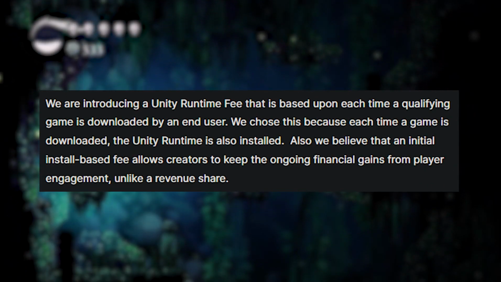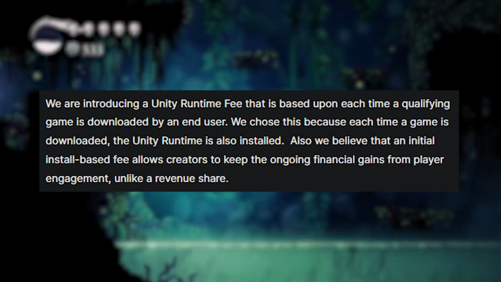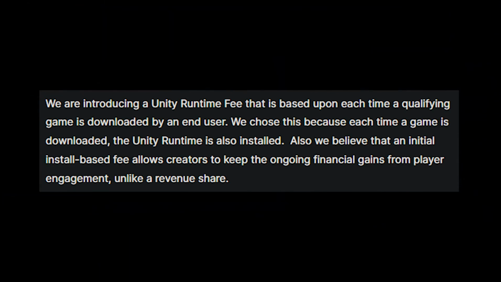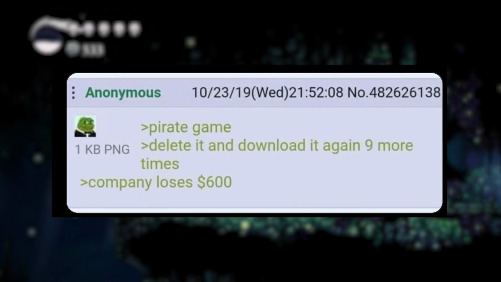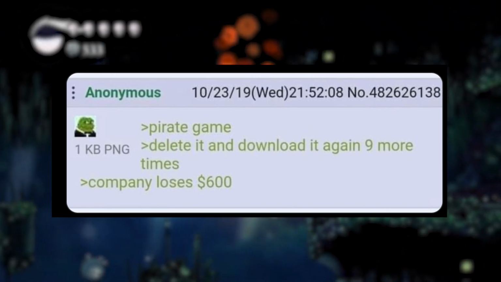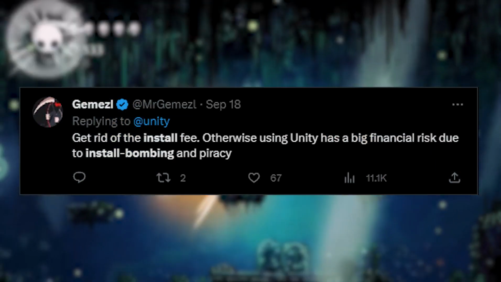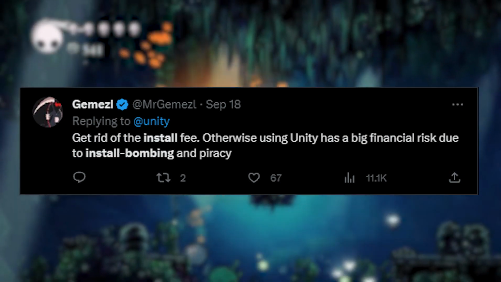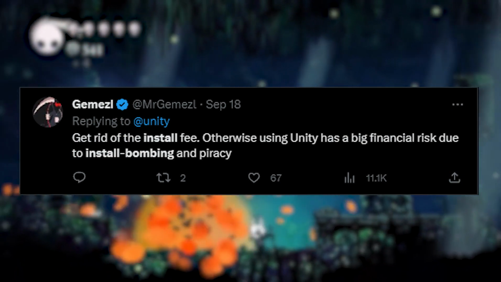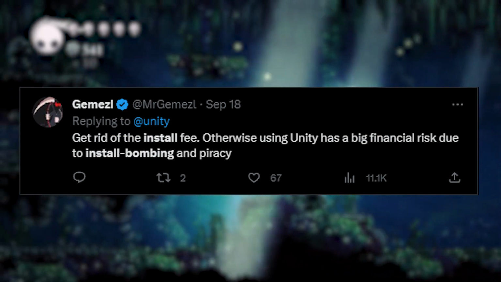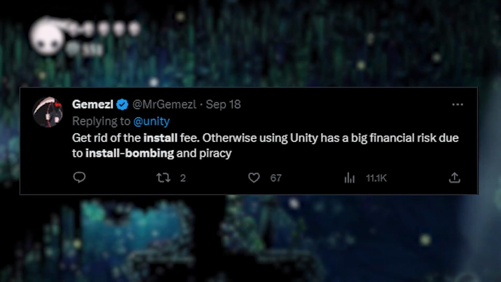Initially, Unity said it would charge developers per download and not per purchase. And yes, you heard me correctly, per download. So if someone downloads a game 3 times, the developer is charged, well, 3 times as well. Developers are concerned about install bombing. Just think about how people could create bots to install and uninstall games repeatedly just to cause harm, changing from VPN to VPN and making studios lose lots of revenue.